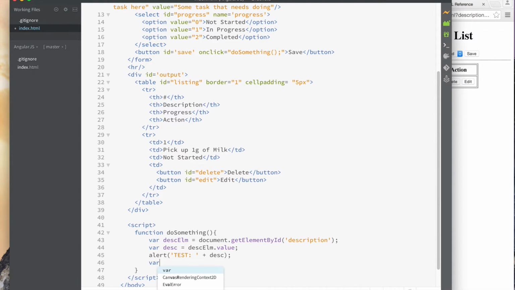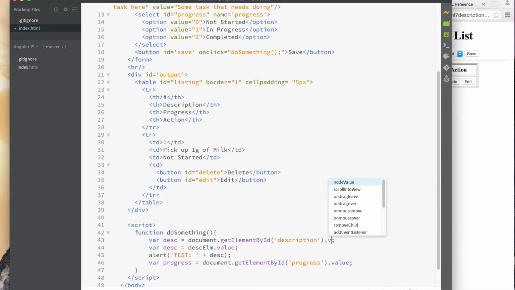I can say var progress value equals document.getElementById progress, and then let's just get the value while we're here, while we have this object. So what we return is, instead of saving it in two variables like this, we just saved in one variable. And I could have done the same thing here, saving myself some typing in another variable by just doing that value and then removing this.